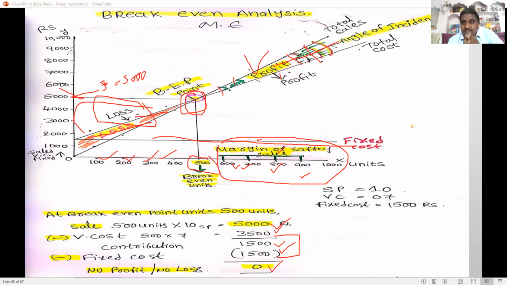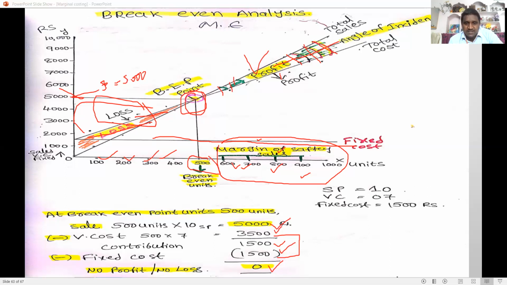If the angle of incidence is more, the profit earning capacity of the business is also more. If the angle of incidence is very low, the profit earning capacity is also very low. So here the angle of incidence is very low, so profit is also low. Here the gap between the total sales line and cost line is more, so it indicates more profit.